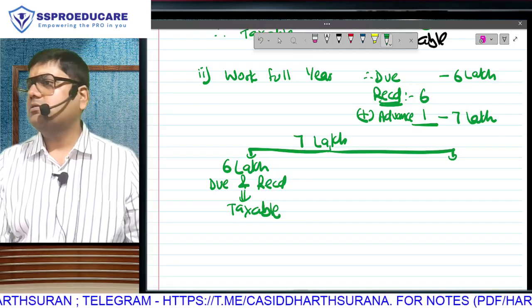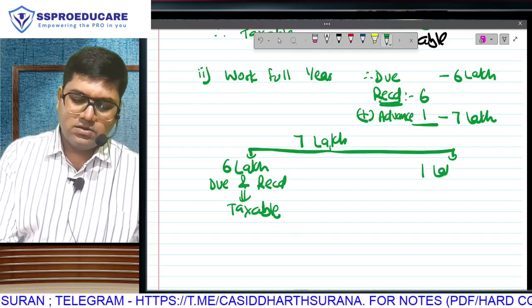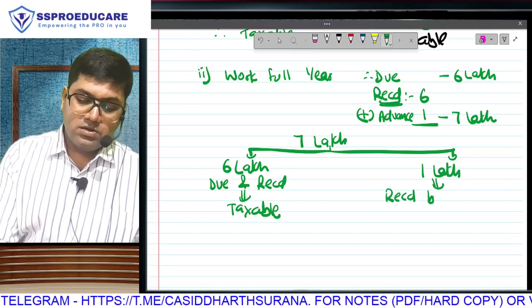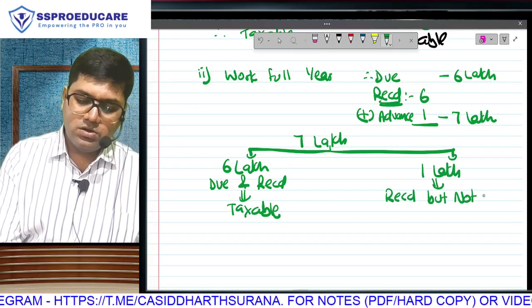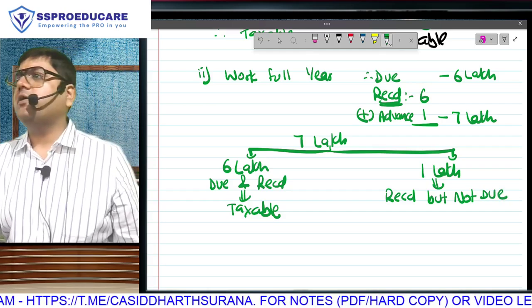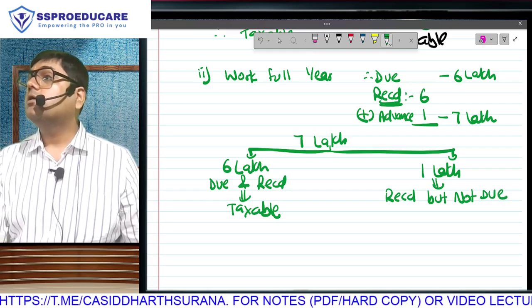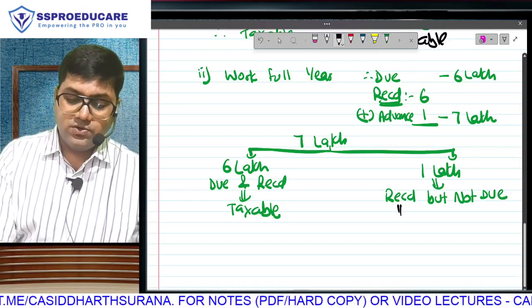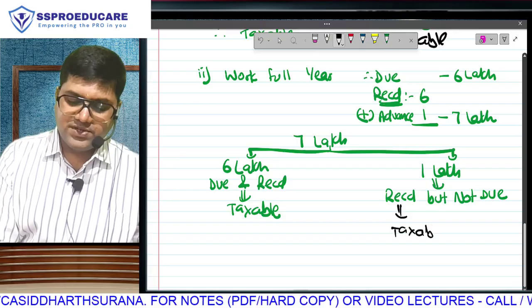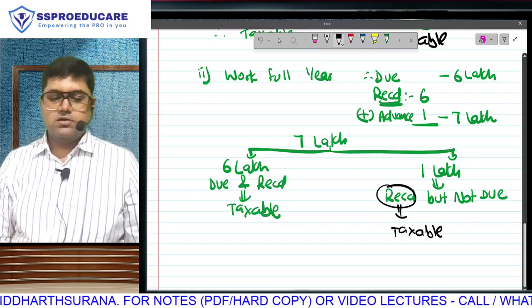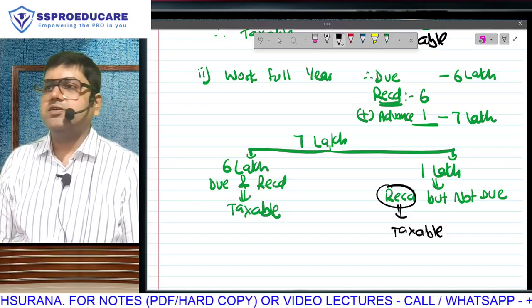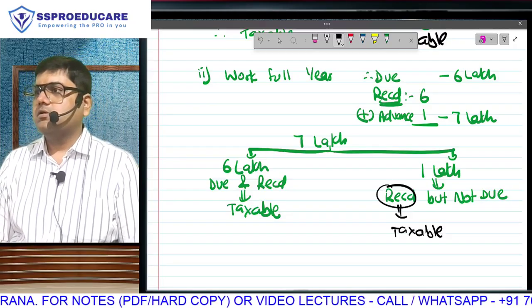What about 1 lakh? Received but not due. It is not salary of current year. Is it taxable? Because due or received, whichever is earlier. Salary is going to be taxable when it is due or when it is received, whichever is earlier.